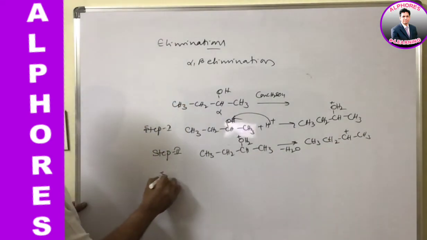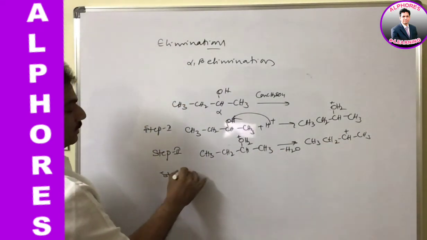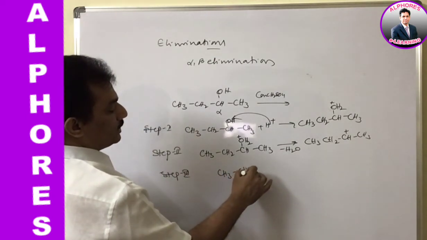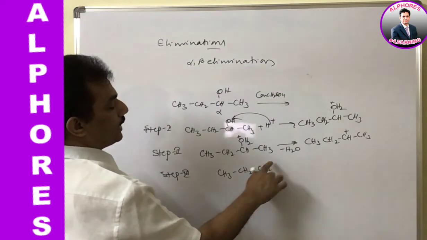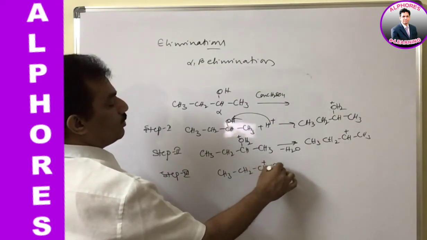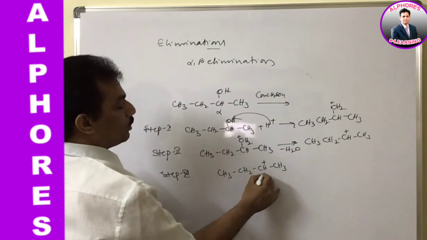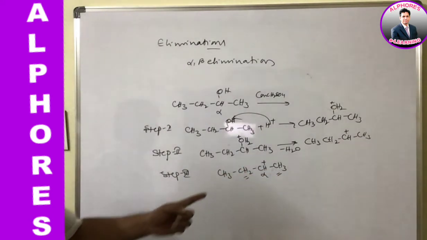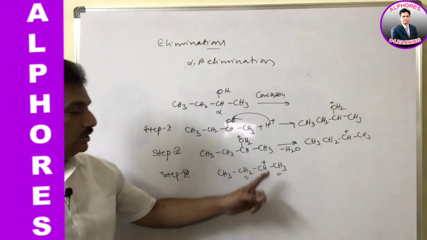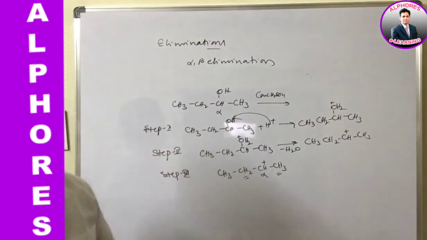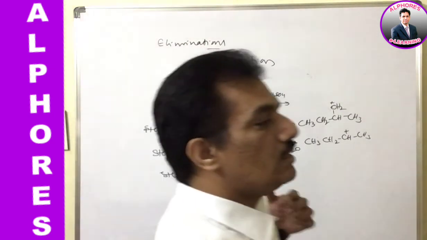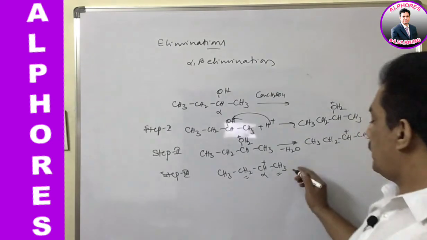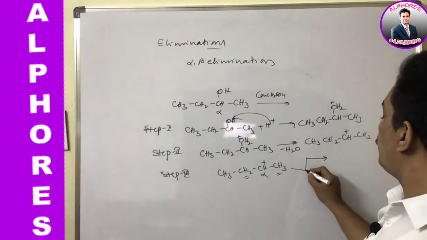And now in step 3, after formation of this secondary carbocation, you can observe there are 2 beta hydrogens possible. Both are not the same in this case, because one side it is methyl, the other side it is methylene. In such a case, we can expect 2 products.